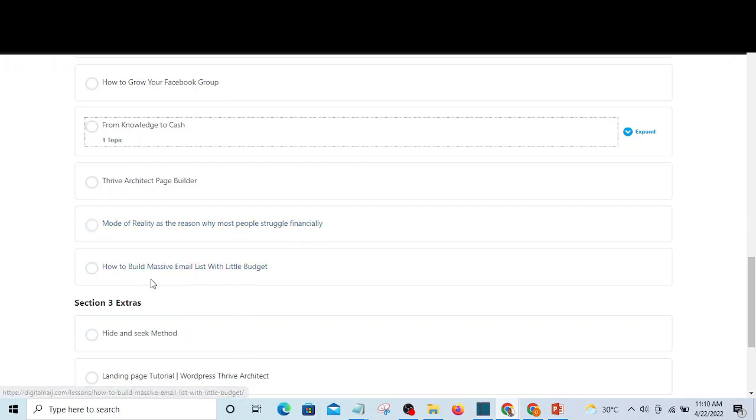All right, then the next bonus you also see is how you can build an email list. Building an email list, if you have a business, is very, very important because you can't be spending money to run ads every time. You need an email list that you can promote your products to economically. And I'm going to show you how you can build an email list if you have a tiny budget. That is the same method I'm using.